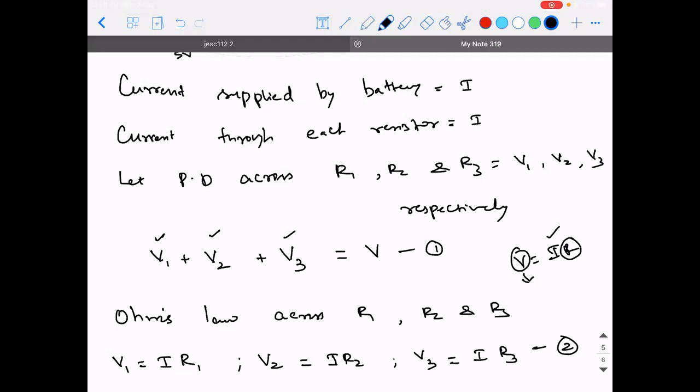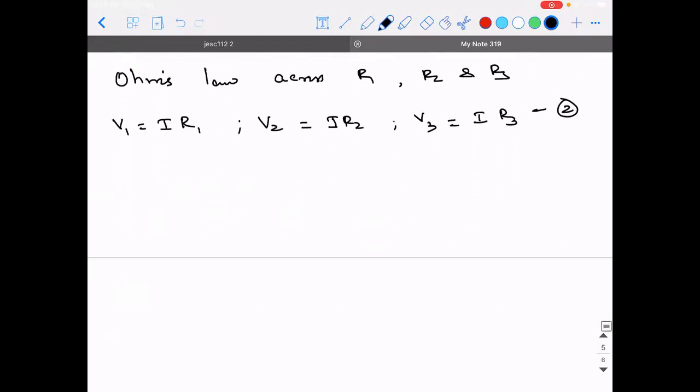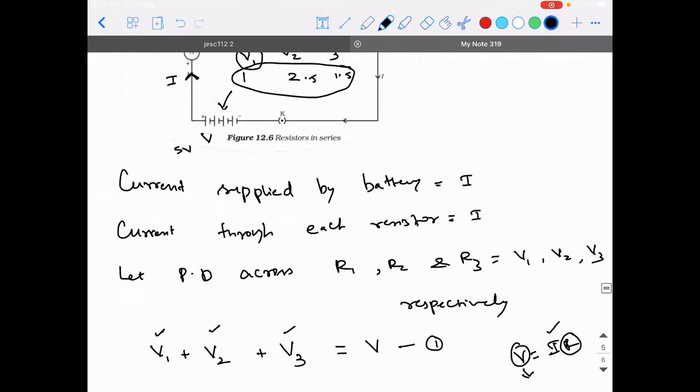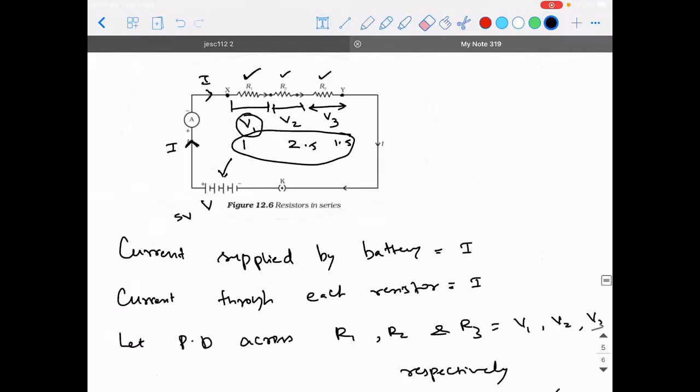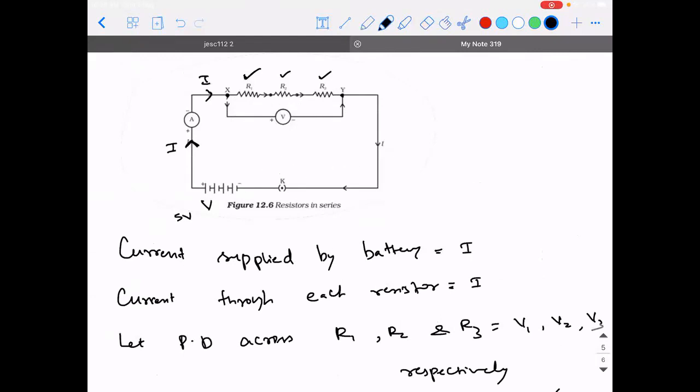Okay. Now comes another question. See, if I treat this as a problem, I have R1, R2, and R3. Suppose I have 10 resistors in my hand and all those 10 resistors are connected.